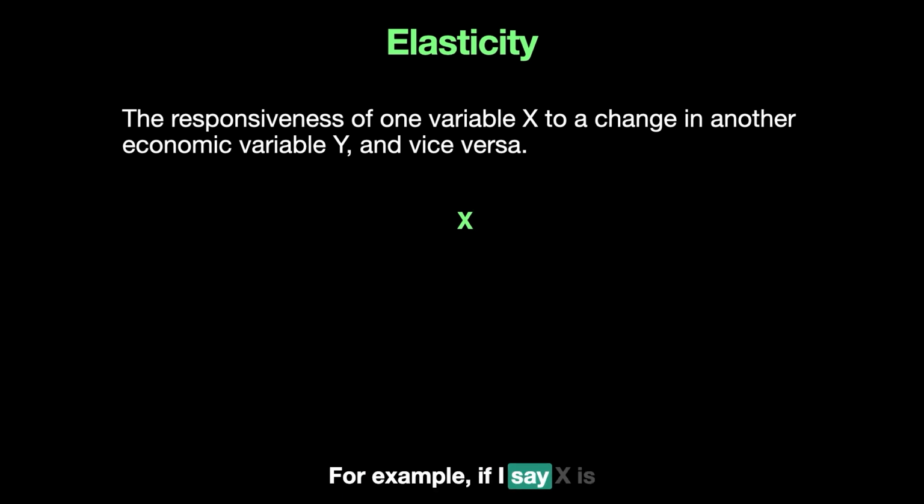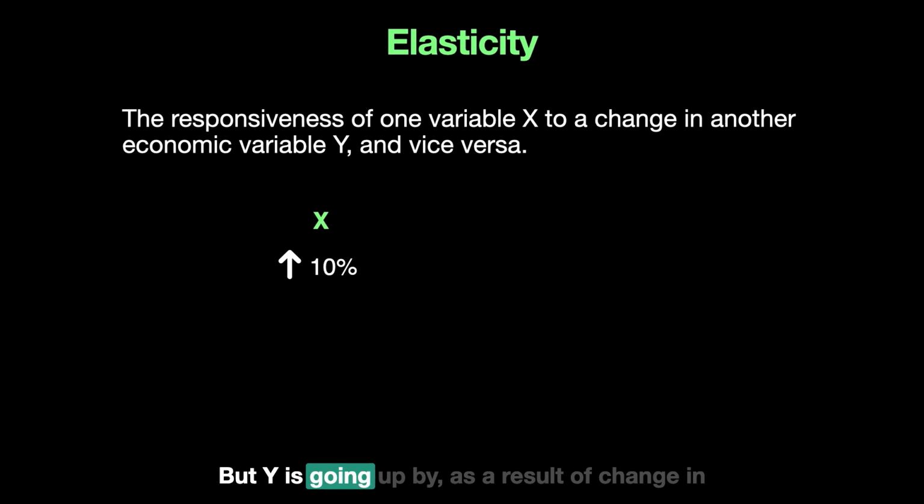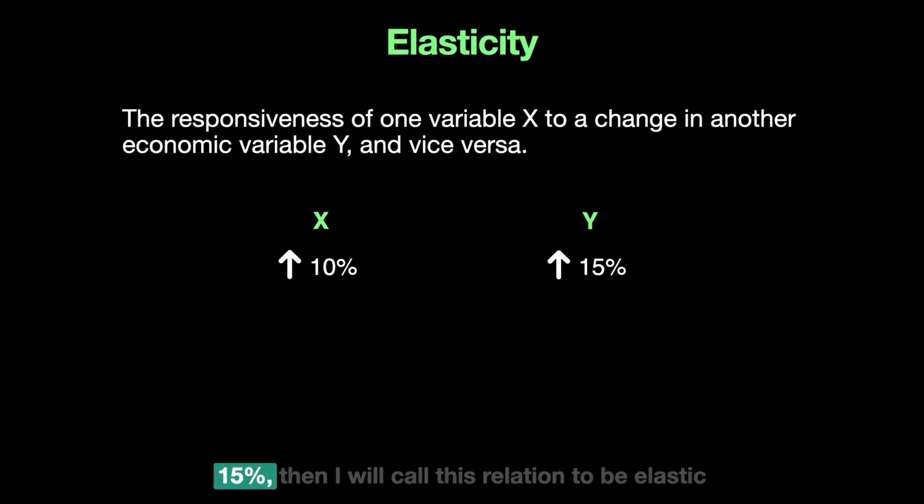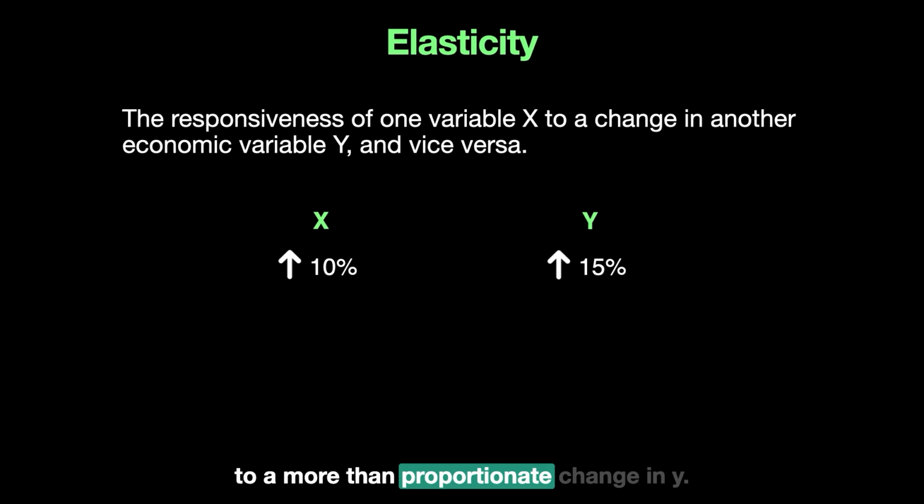For example, if I say X is going up by 10%, but Y is going up, as a result of the change in X, by more than 10%, let's say 15%, then I will call this an elastic relationship, because a change in X is leading to a more than proportionate change in Y.